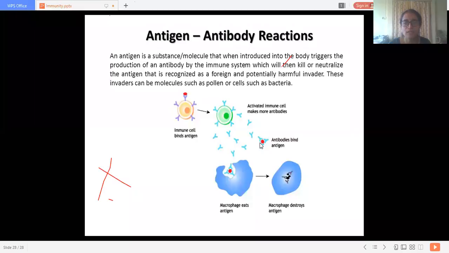Here the antibodies bind with the antigen. Here macrophages engulf that particular antigen and destroy it. So this is the antigen antibody reaction. There are 10 types of antigen antibody reactions, and about that we are going to discuss tomorrow.